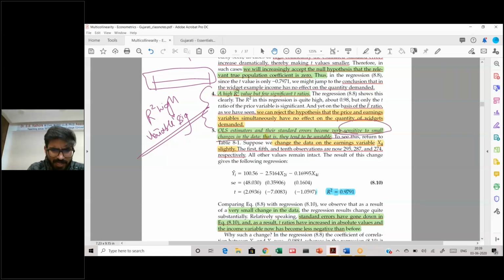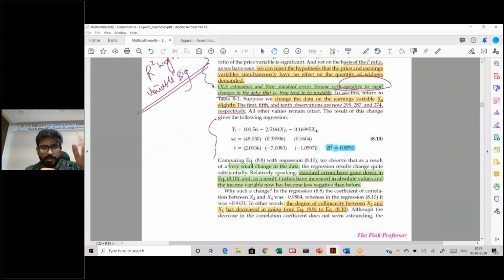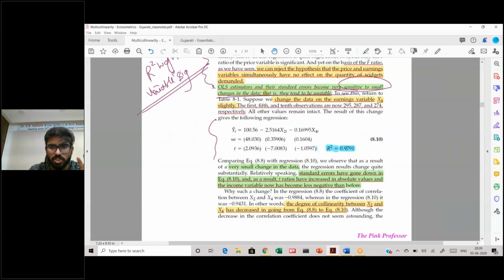Now what we have done here is that in this data set, we only changed 3 values of x4. We changed one as this, the second one as this, and the third one as this. So these are very small deviations from the data that we already have. A very small deviation in the data should not result in huge changes in your results, because the data is only changed by a very small margin.